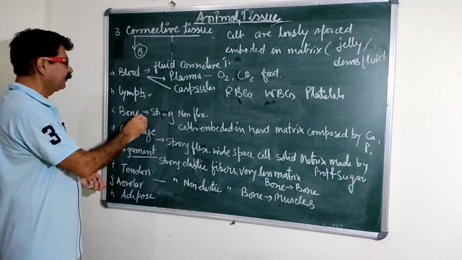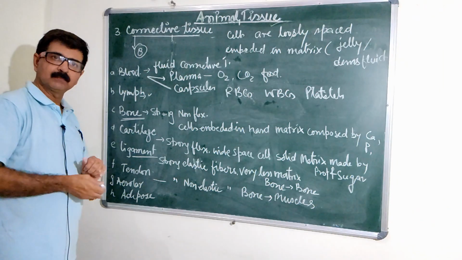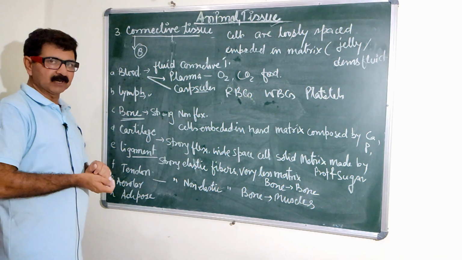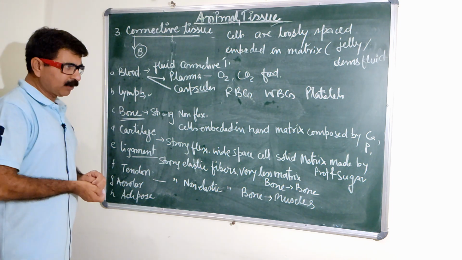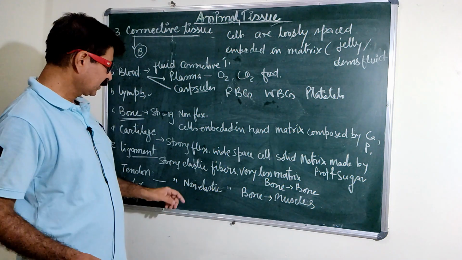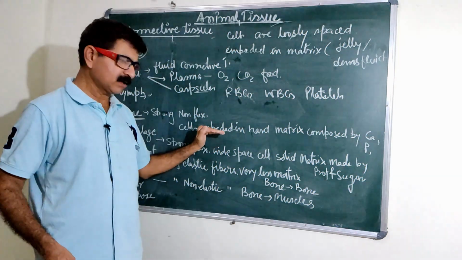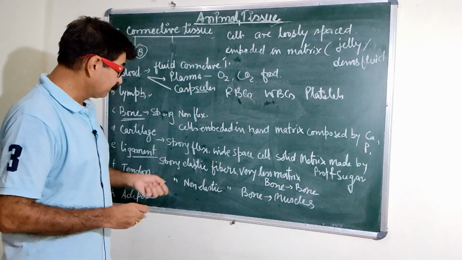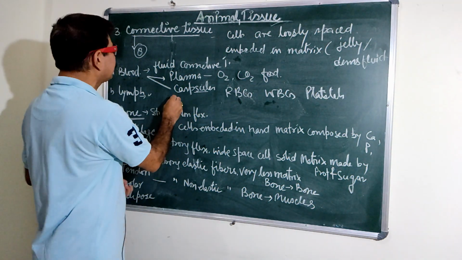Bone is another kind of tissue. Hard, non-flexible, strong, made up of calcium and phosphorus. The cells are embedded in the hard matrix. Its major function plays a very important role. What role does it play?